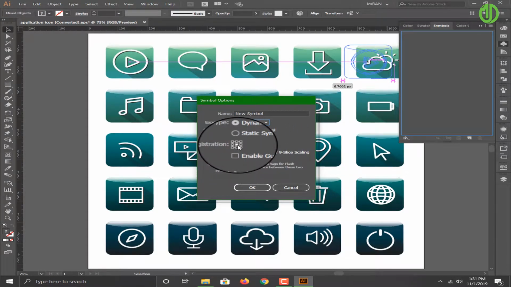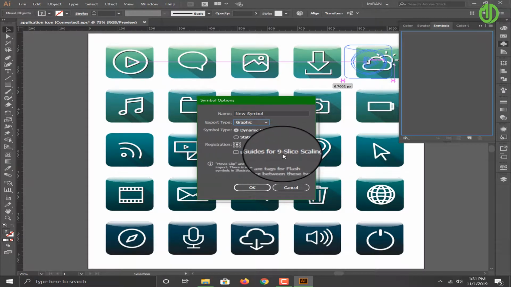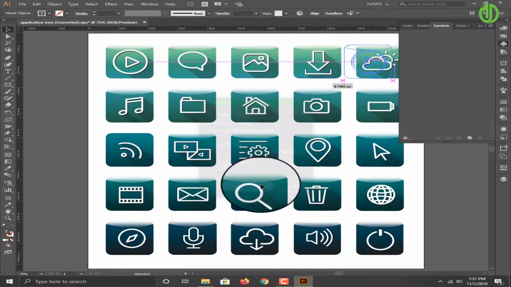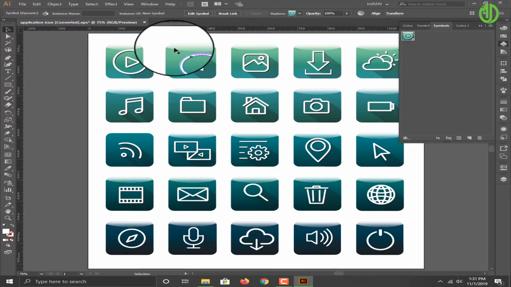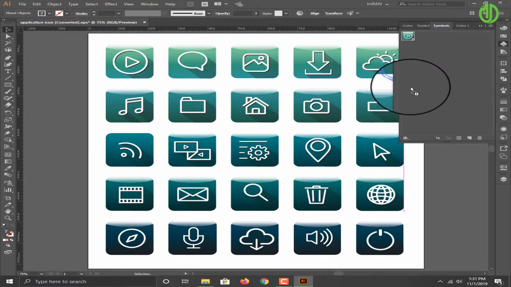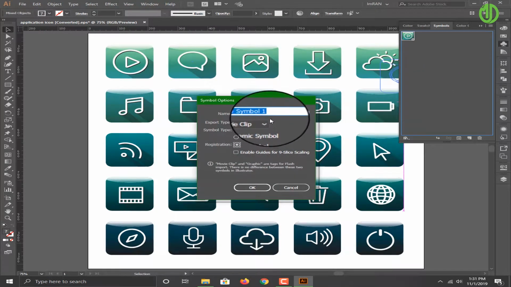Registration middle path. Uncheck enable guides for 9-slice scaling. Okay, click. I create all symbols with this method.